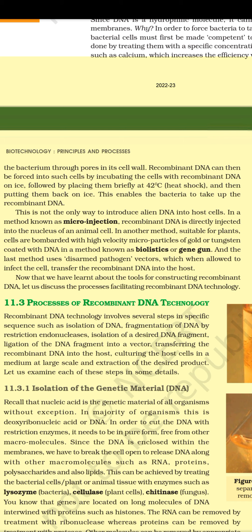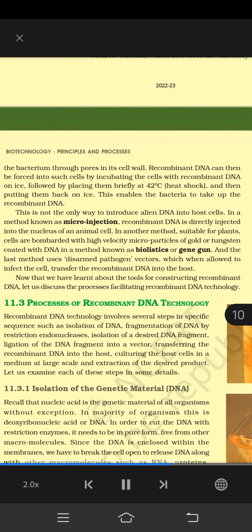11.3 Processes of recombinant DNA technology. Recombinant DNA technology involves several steps in specific sequence, such as isolation of DNA, fragmentation of DNA by restriction endonucleases, isolation of a desired DNA fragment, ligation of the DNA fragment into a vector, transferring the recombinant DNA into the host, culturing the host cells in a medium on a large scale, and extraction of the desired product. Let us examine each of these steps in some detail.